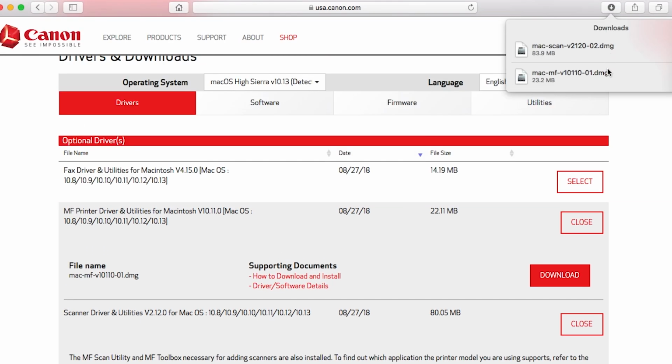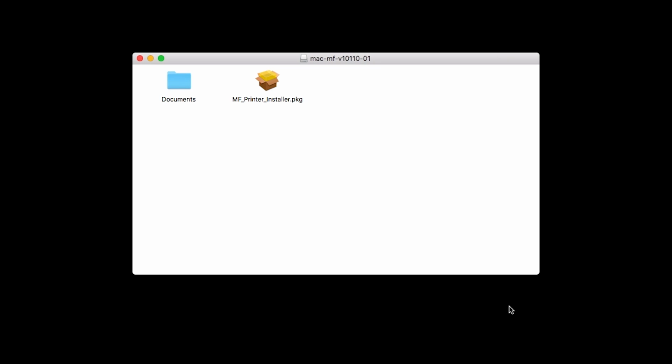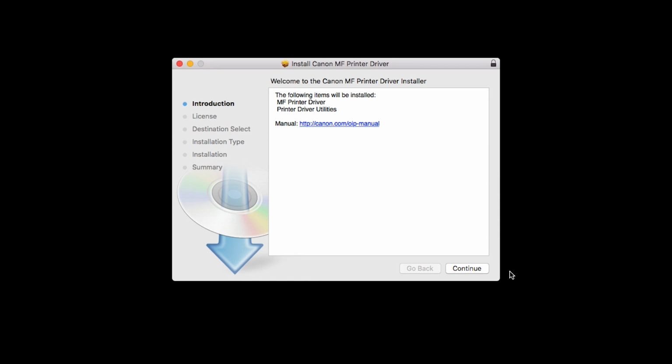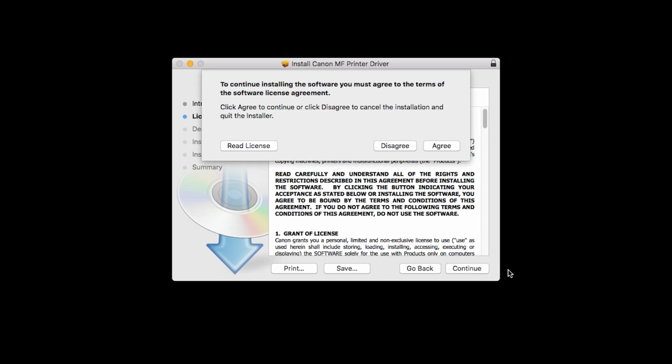Let's start with the printer driver. Open the downloaded file on your computer to get started. Click Continue to start the installation process. The license agreement screen will be displayed. Click Continue. Read the license agreement, and if you agree to the terms, click Agree to continue with the installation.